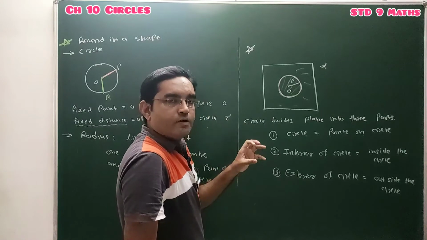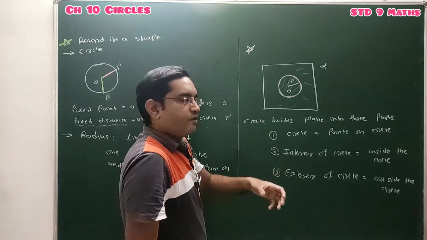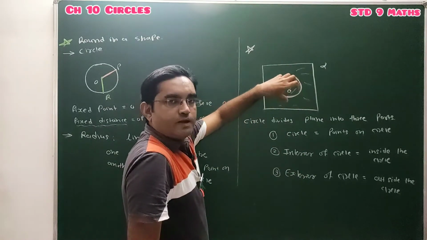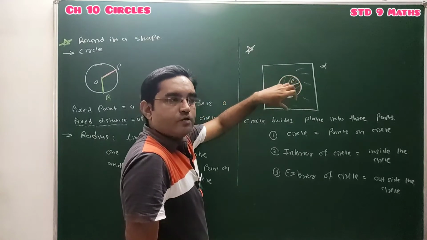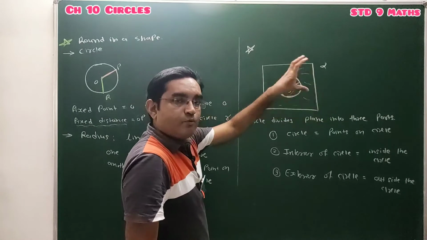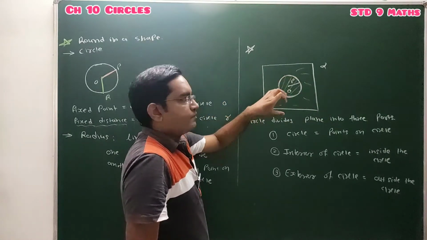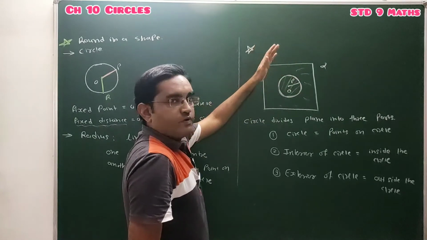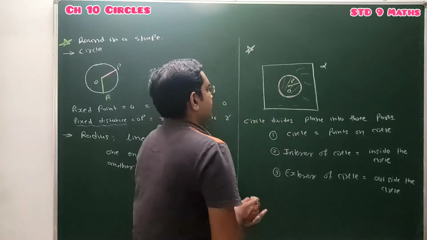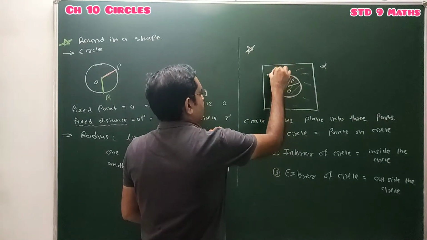Done? The set of all the points whose distance from the center is equal to the radius, all those points lie on the circle. The collection of all the points whose distance from the center is less than the radius lie inside the circle, so they form the interior of the circle. The collection of all the points at a distance greater than the length of the radius forms the exterior of the circle.